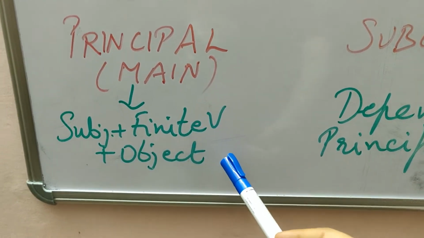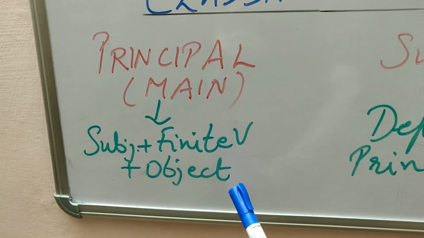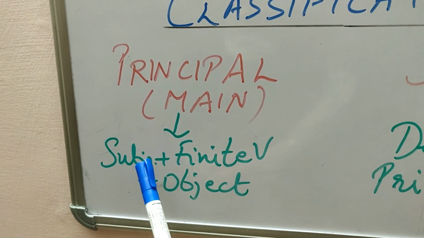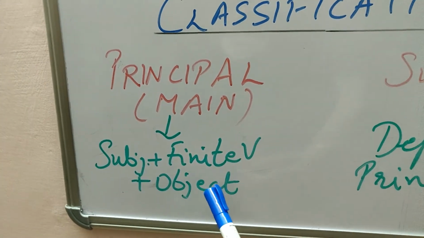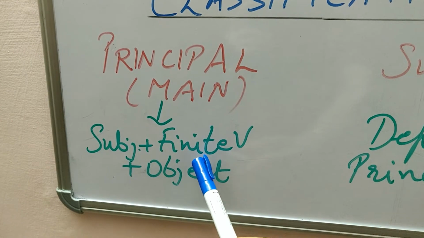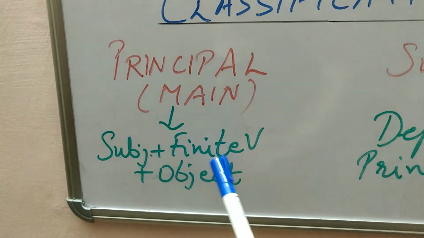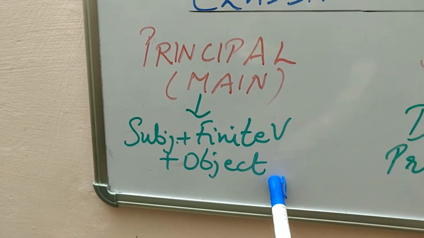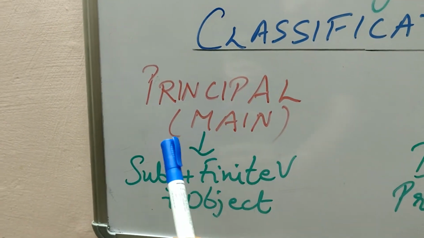I will make another sentence for you: I love eating pizza. I is the subject, I is talking about himself. Eating will become an infinitive and the finite verb will be love here. And the object will be pizza, because you love eating pizza. So it will become a principal or main clause.